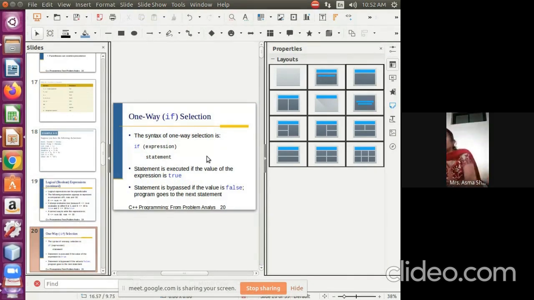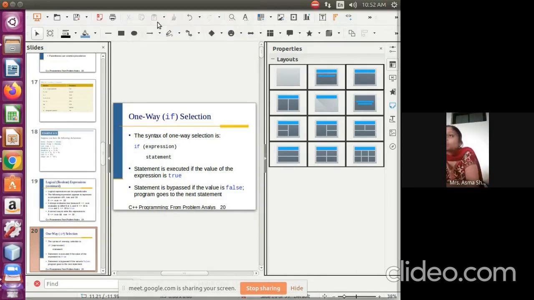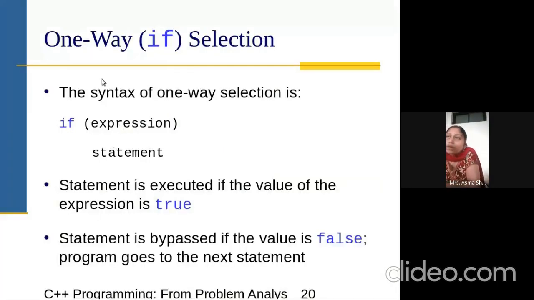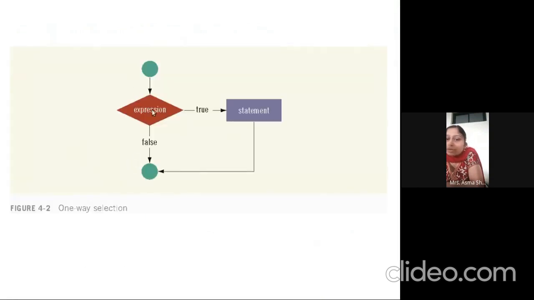One minute, students, something is wrong here. So now the if statement. What is the if statement? If the expression is true, then we execute the statement. If the expression is true, then we go to these statements to execute. If it is false, we go here.